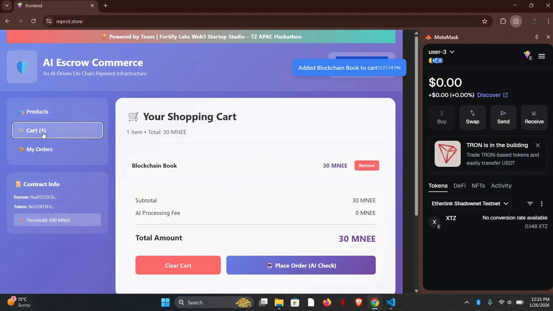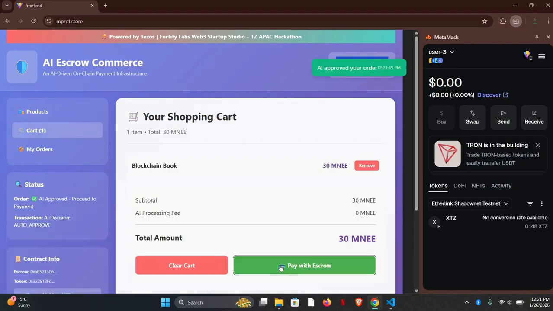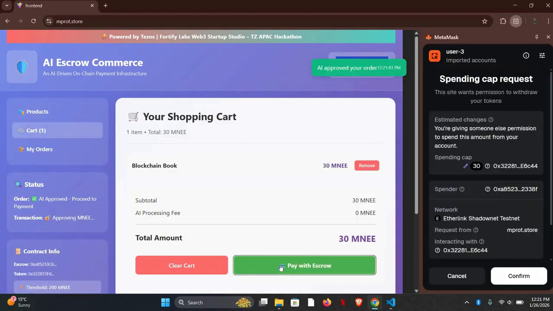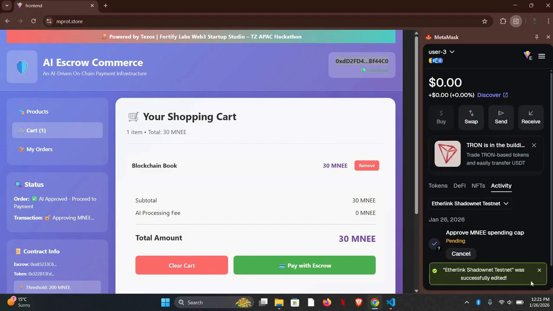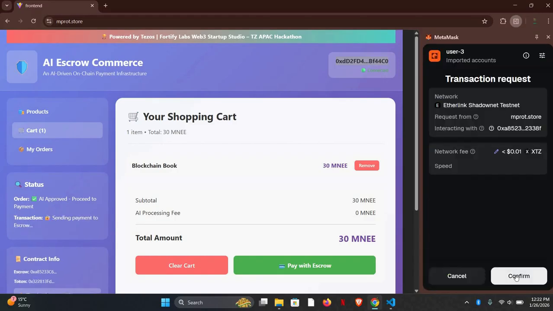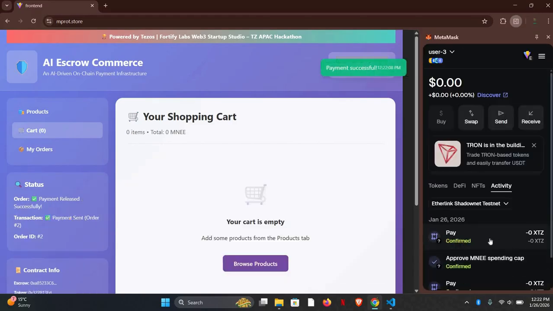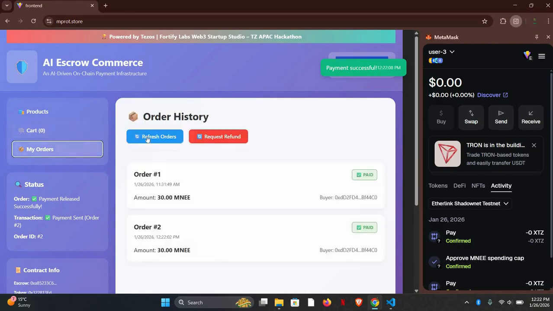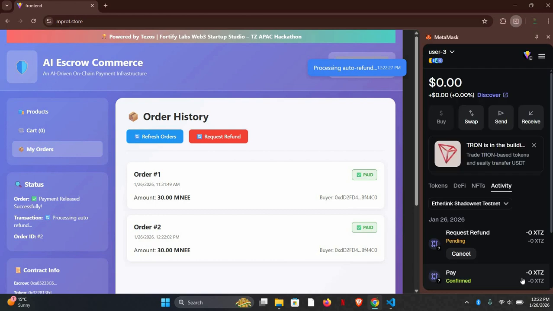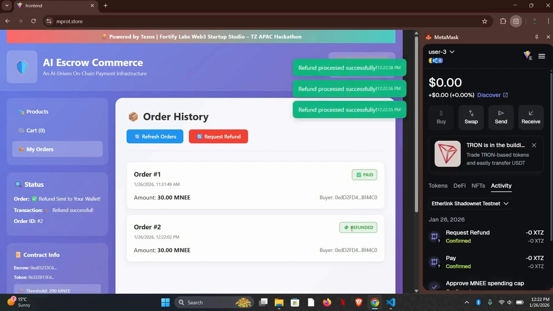Go to cart, place order, pay with escrow, confirm, confirm. Yeah, it's good to go. Your cart is empty. Now my order, refresh order. So you can see order 2. It was done before this one. Now request refund, confirm. So here it is refunded.